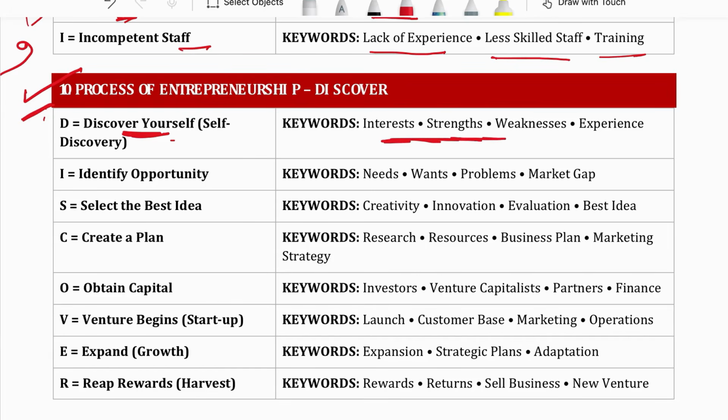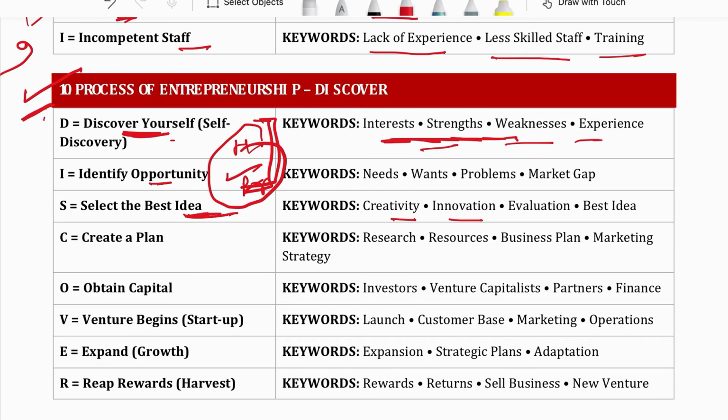Choose the business as per you. First of all, find your interest, strength and weakness. Then identify opportunity. See what are the needs and problems which people are facing in the market. Then select the best idea. By combining these two, what is your hobby and what is the problem people are facing in the market, you select the idea on the basis of creativity and innovation.